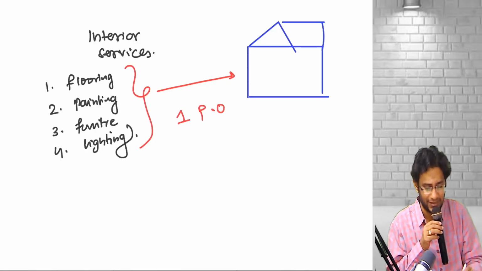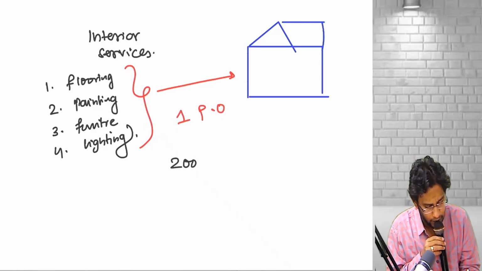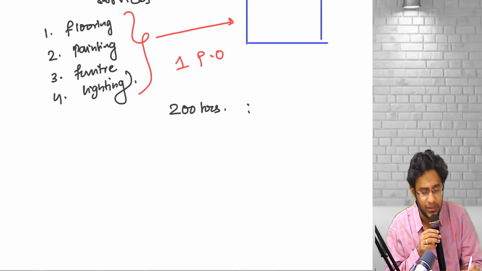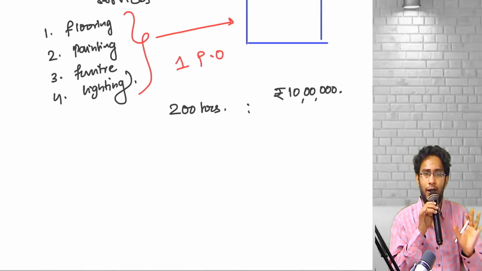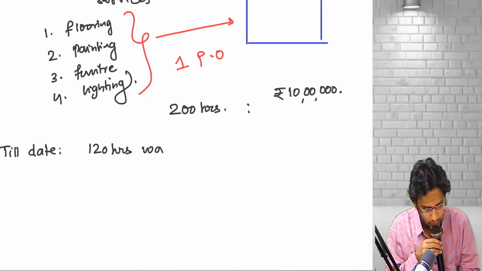Now, our company estimated that to finish this entire work, it will take 200 hours. And for this, the customer will pay us a revenue of 10 lakh rupees for doing this entire job. Now, till date, 120 hours of work is complete.